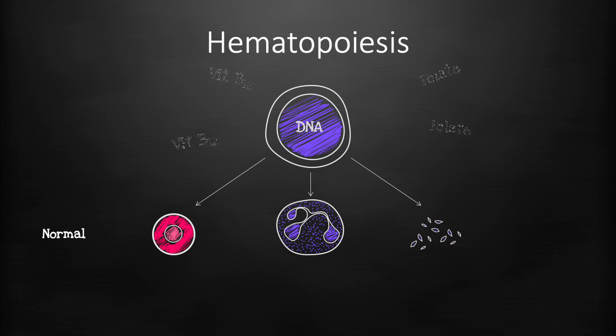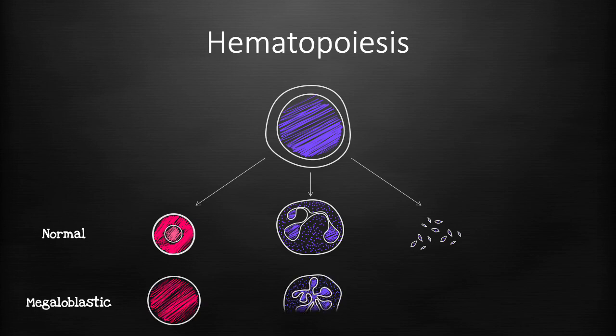Insufficient vitamin B12 or folate in the body will lead to megaloblastic anemia, in which DNA synthesis is impaired, resulting in slowing or arrest of cellular division during the DNA synthesis phase of the cell cycle, which is the S phase. A high percentage of defective cells undergo apoptosis, leading to ineffective erythropoiesis.